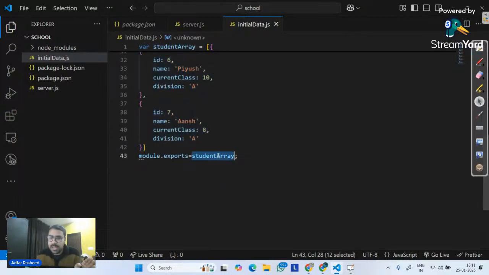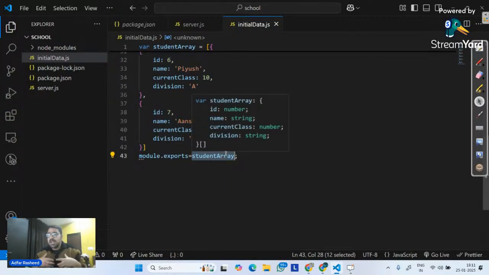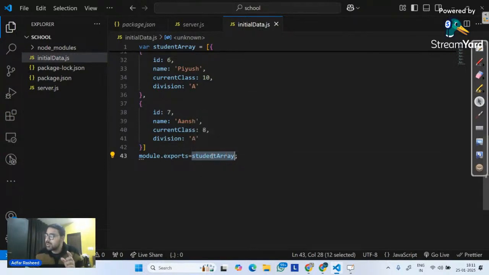And then I'm simply exporting the array, which means I am making it a module. This is called a local module, which I am creating. Do you understand? We discussed 3 modules. Number 1 was the core module, already inbuilt in Node.js. Number 2 was third-party modules, which we install. Number 3 is a module which we create and then export and import. So this module that we created is a local module. I hope that makes sense. So this is the data.